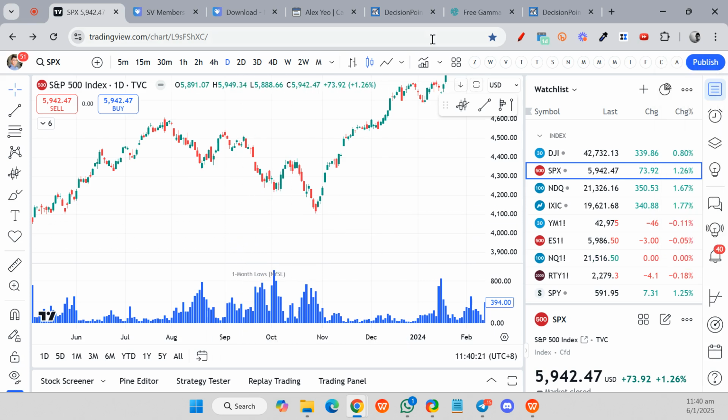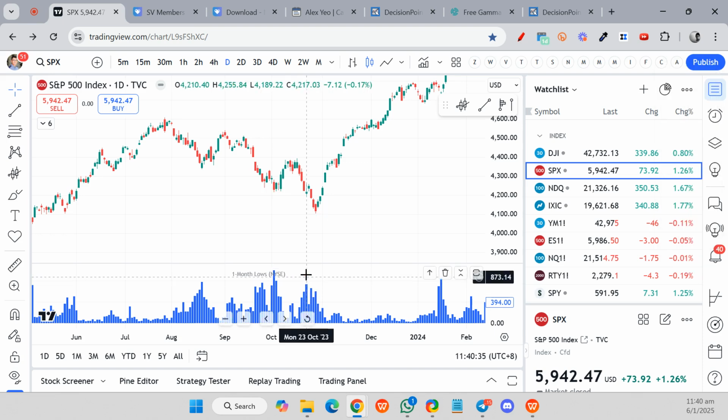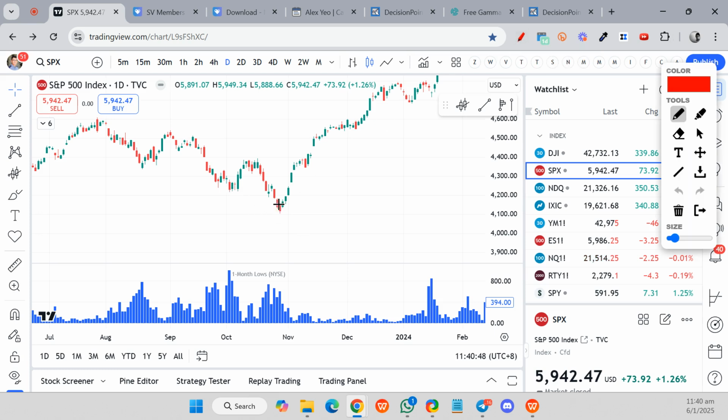But whereas from here, this another low over there, to another swing low, it is going down. But you need to understand the logic. The 1 month low is actually lower right now, which means that there is lesser stocks making lower low. There's a lesser stock making another low, which means that it is not as bearish as what the index is showing right now.